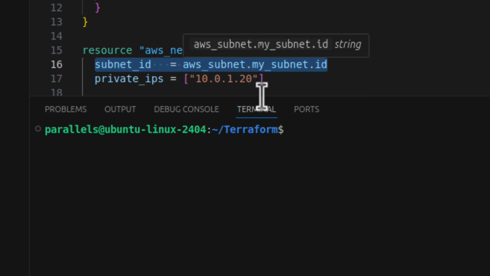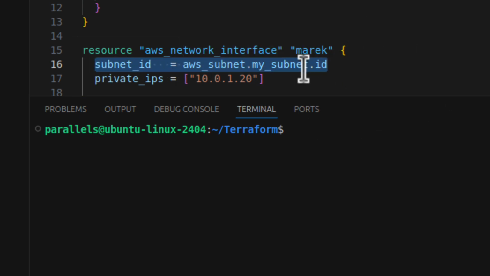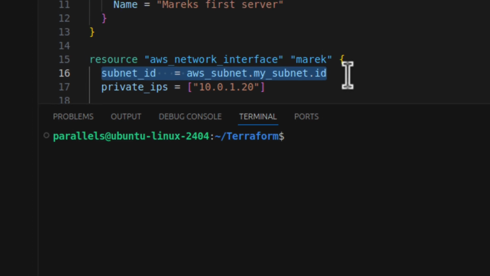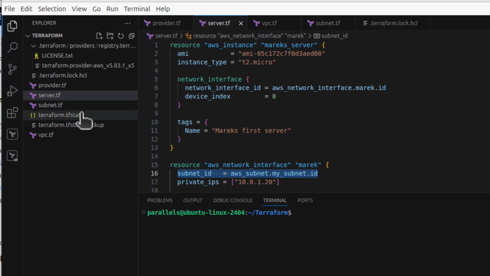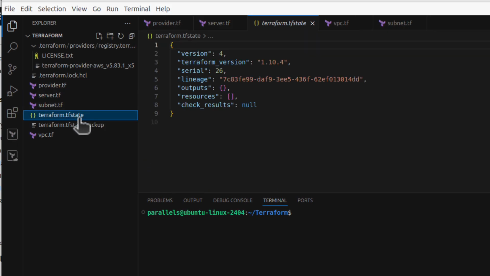But how Terraform knows what is created in AWS Cloud already and what is not? And that's all about this Terraform tfstate file. When you create something in the cloud, the AWS will produce a bunch of information about that resource, and Terraform will then store it here locally. In this case, we store it locally on our computer. And as we can see, this file is now very short. But let's now recreate our infrastructure again in the cloud.